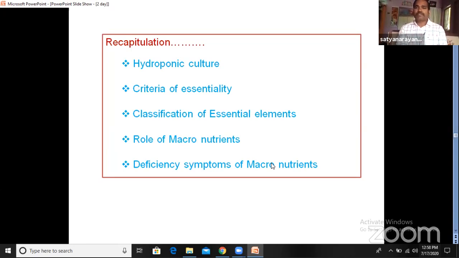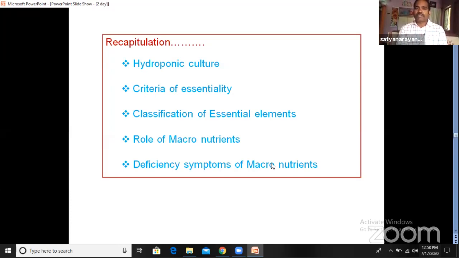Later, we focused on the criteria of essentiality. In yesterday's class, we learned that there are 60 elements present in plants, but all these 60 elements are not present in each and every plant. So there are some specific criteria, based on which we can identify which elements are very essential. On the essentiality criteria, we observed two: one is based on their quantity, and the next is based on their function.